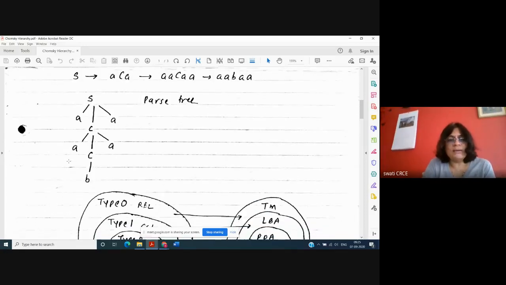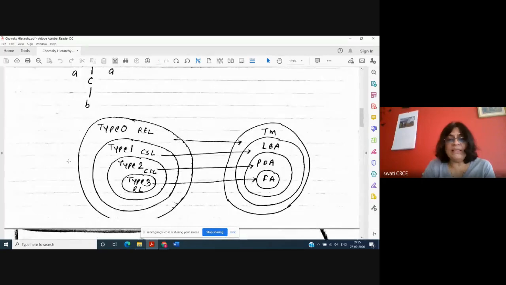Now, what is Chomsky hierarchy? To remember it easily, just remember this diagram first. The first step is to remember this diagram and the sequence, from outside to inside: the outermost circle to the innermost circle. Remember the sequence is 0, 1 to 3. Students write it in the reverse way, and then the entire answer is wrong. They write each and everything correctly, but their numbering is wrong.